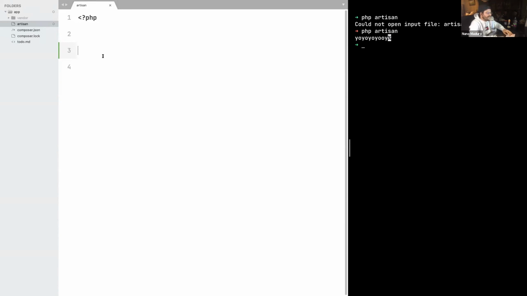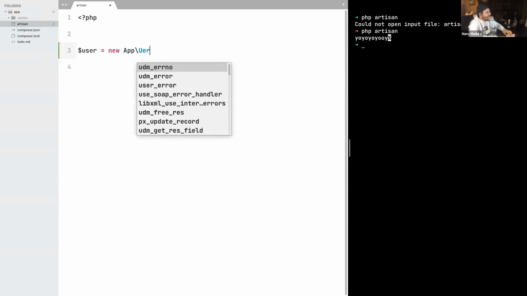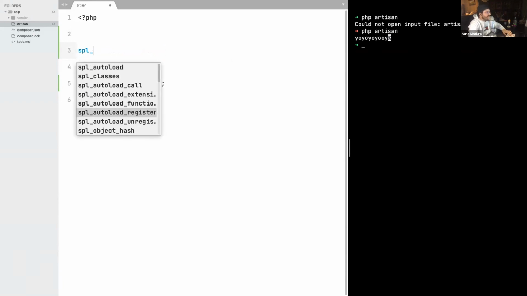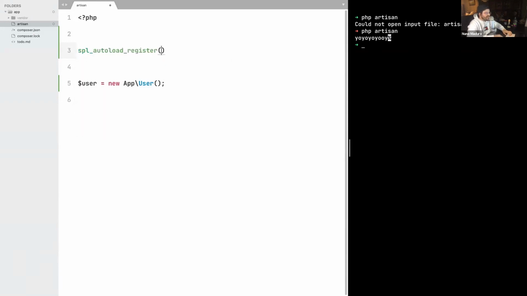Imagine that, for example, you type something like $user = new App\User. When you do this, you are actually asking Composer, can you please require the file that contains this class and give it to me? Because what Composer actually does behind the scenes is use this function called spl_autoload_register.